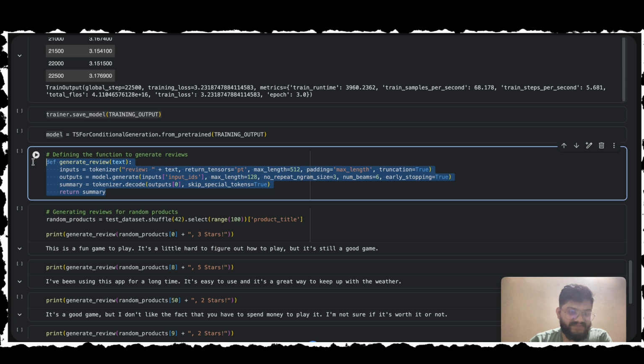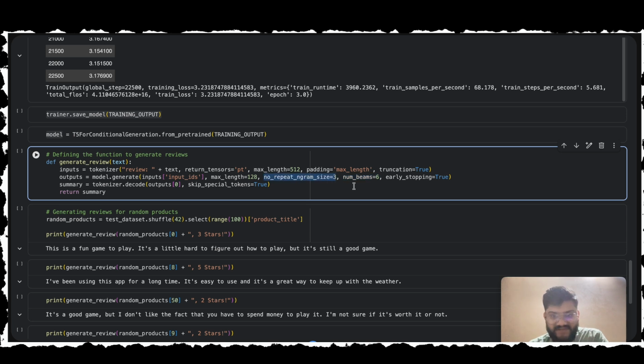So we have defined this function so that we can use it to generate our response. Firstly, we take the prompt, that is the input text, and tokenize it. After that, we do model generate. This is where the magic happens, which will generate our text. We are setting num_beams to 6, which tells the model, instead of just picking the single most likely next word, to explore the top 6 most likely paths for a sentence and pick the best one.